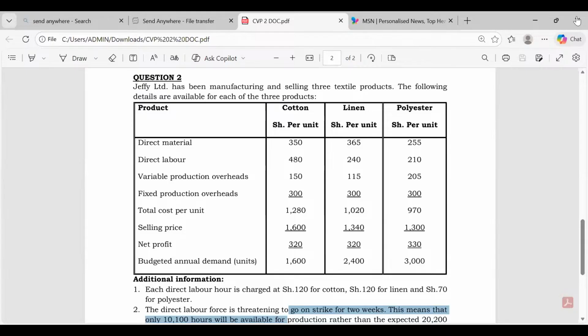Any direct expenditure is a variable cost, because by definition, variable costs are those costs which are directly related with output. So whenever you see the word direct, that means a variable cost. There are three of them: direct material 350, direct labor 480, and variable production overhead, the icing on the cake, which is variable as well. You add the three, you get your 980. It can't be 150.